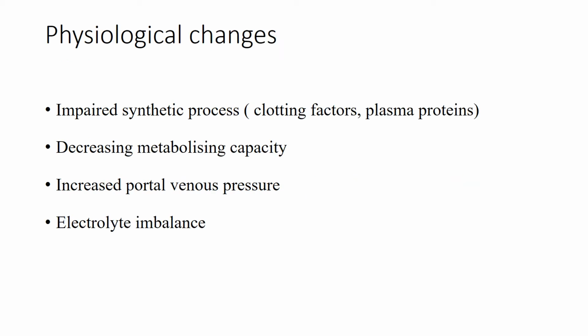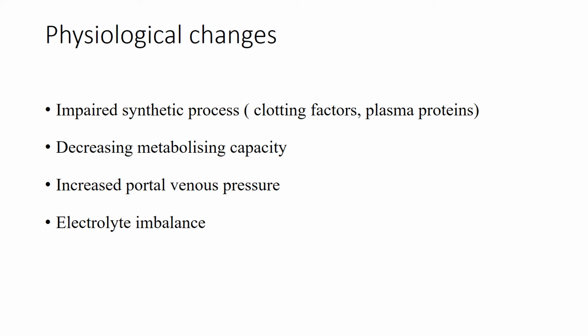These are a few physiological changes that happen in liver disease. The first one is impaired synthetic process, which includes clotting factors as well as plasma protein. Decreased plasma protein synthesis leads to decreased plasma protein binding of drugs, so the drugs will be available more in free form, which leads to toxicity. Decreased clotting factor synthesis may lead to severe drug interaction with certain oral anticoagulants like warfarin. If you administer warfarin to such a patient, there is decreased clotting factor synthesis, which leads to increased bleeding.